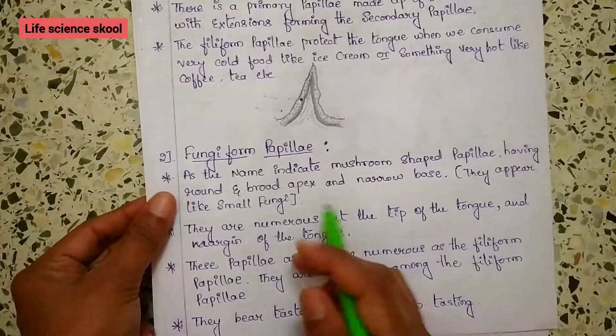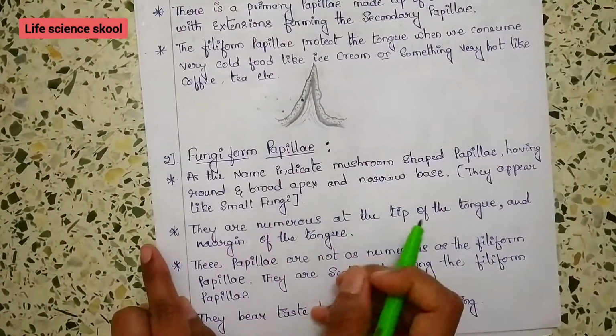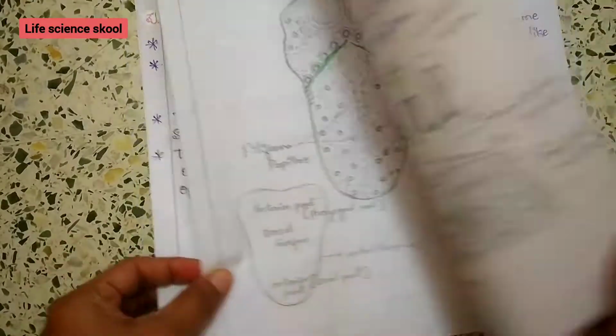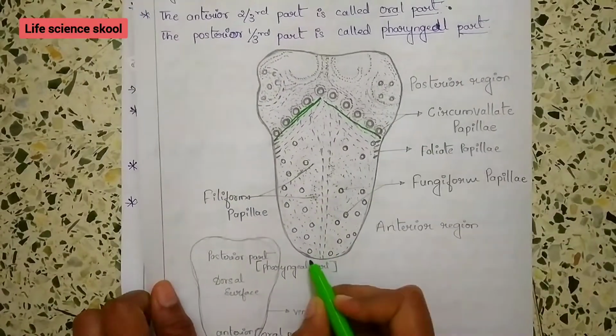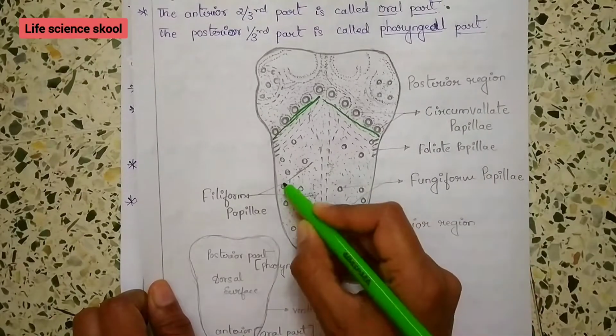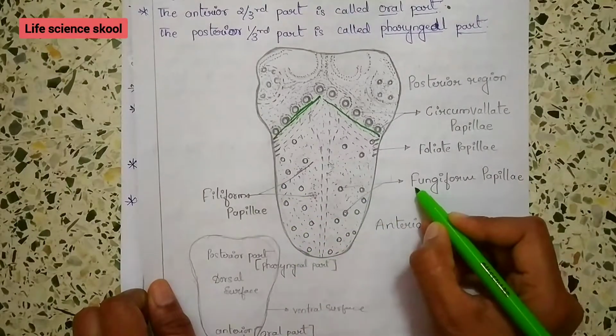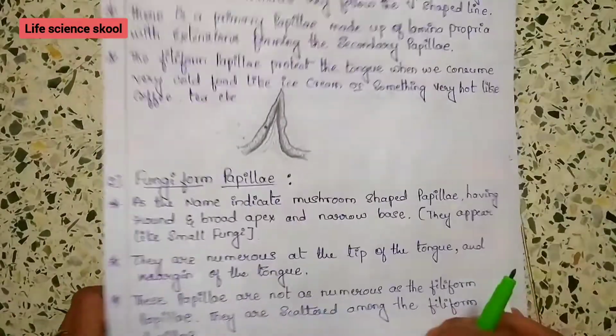This is called the Fungiform papillae. They are numerous at the tip of the tongue and the lateral margins of the tongue. You can see here the lateral margins of the tongue.